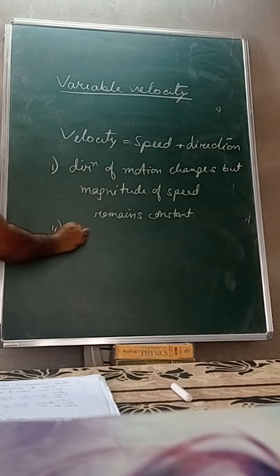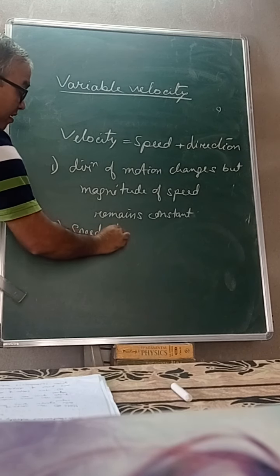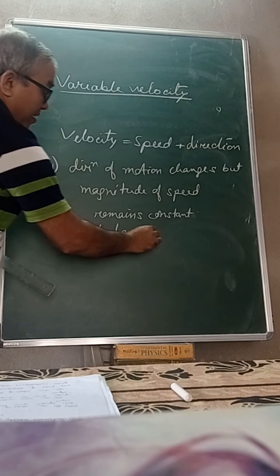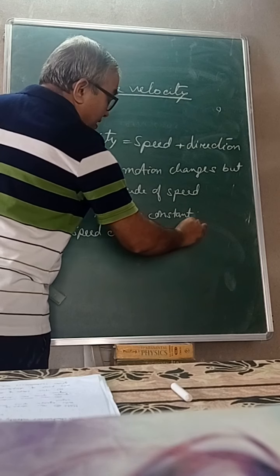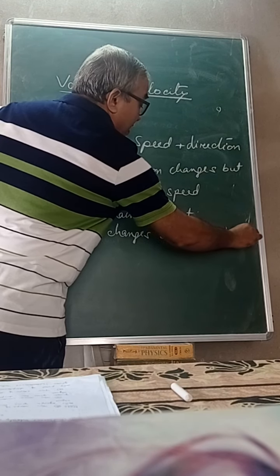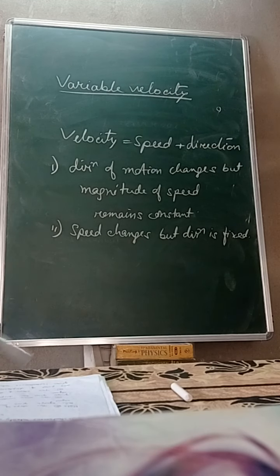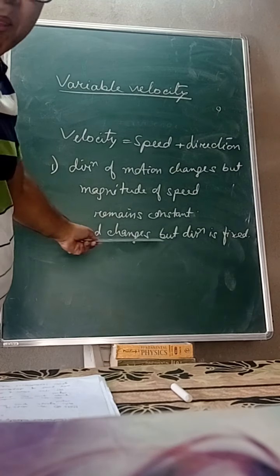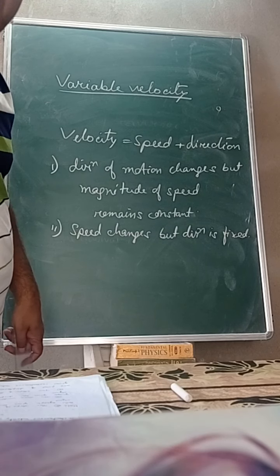Number 2: speed changes but direction of motion remains fixed.